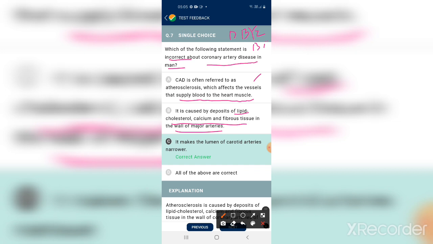But here they gave carotid artery. You must know what carotid artery is. For example, from the heart, the aorta arises from the left ventricle, and from the aorta one blood vessel goes to the brain. This is called the carotid artery, which carries oxygenated blood to the brain. The artery which carries blood to the heart is the coronary artery.